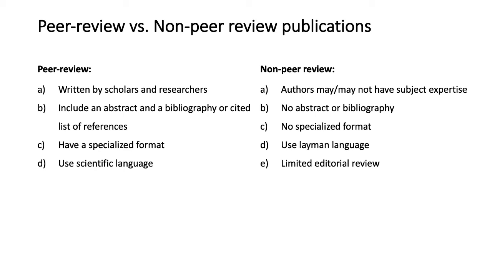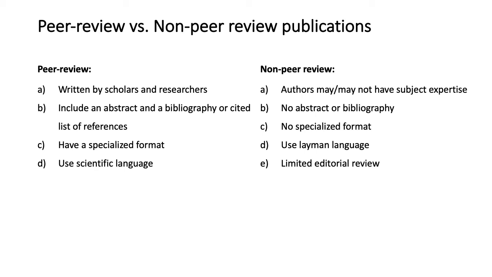Now, coming to the non peer reviewed papers or publications, the authors who write it may or may not have a subject expertise. So, if you have to write a non peer reviewed paper on cancer biology, you might be an economist and still write it. Nobody will care. You might be a journalist and write it. All you have to do is your research. Whereas in the case of a peer reviewed paper, an economist cannot necessarily write much in detail about cancer biology because he is not trained to do that.